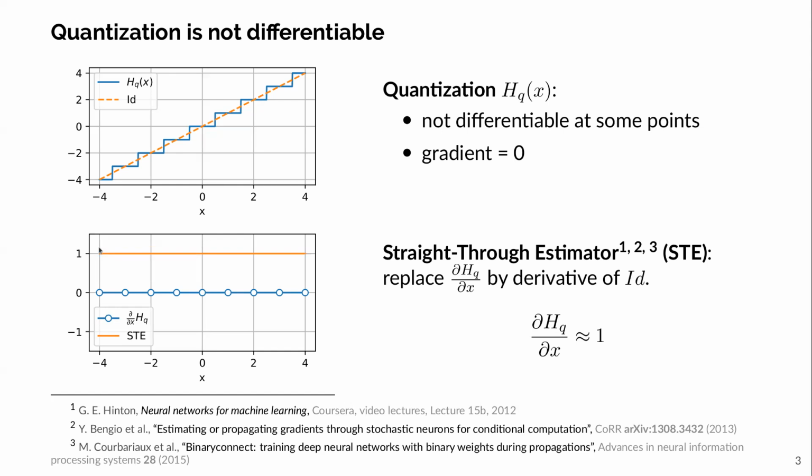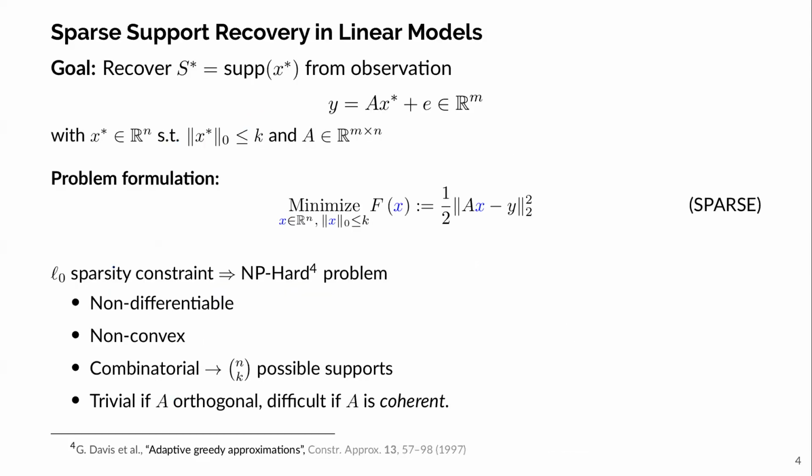In our work, we do not use the STE to deal with the quantization function, but to address other non-differentiable operations such as sparsification. Our problem is the following. You have a sparse signal x star which you want to recover from an observation y. Here, sparse means that the signal x star has only a few non-zero entries, fewer than a known value k. The observation y is a product of the known matrix A on the signal x star plus some noise.